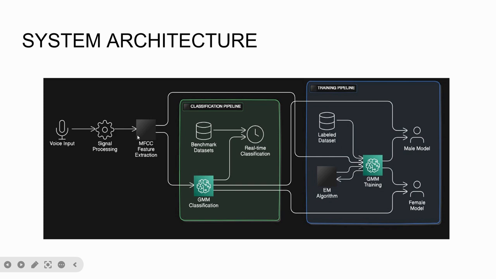For real-time applications, we extract the MFCC features and we match the percentages with the already trained GMM models. Whichever is higher will classify according to that matching percentage. We use that in real-time classification. This is the overall architecture diagram of our system, which includes training phase and testing phase.